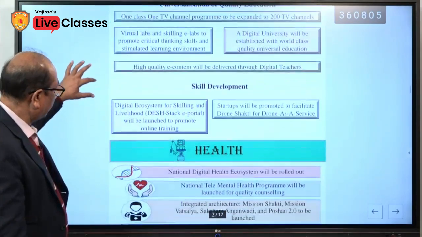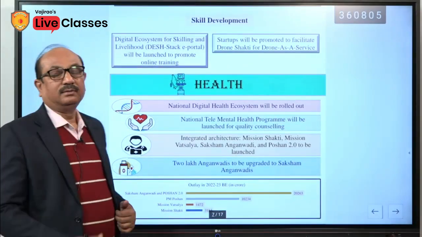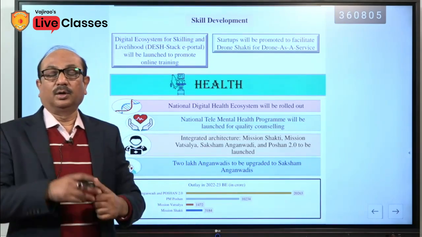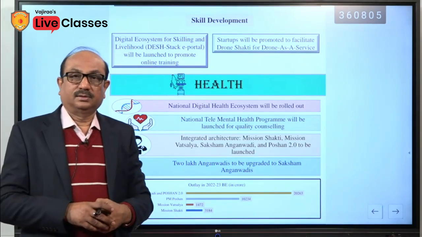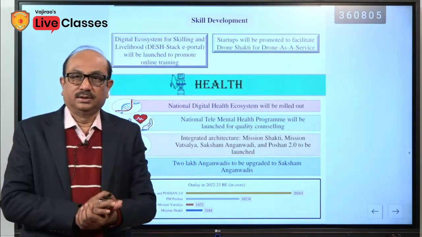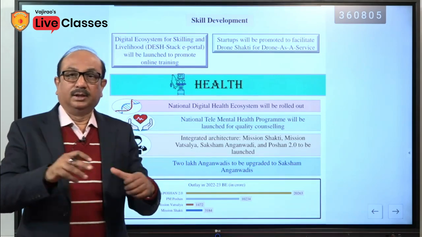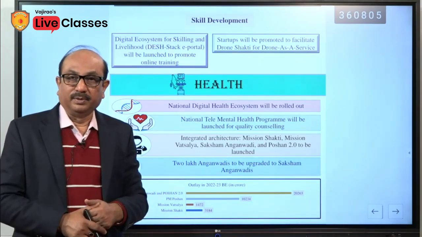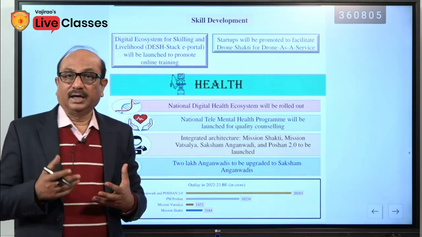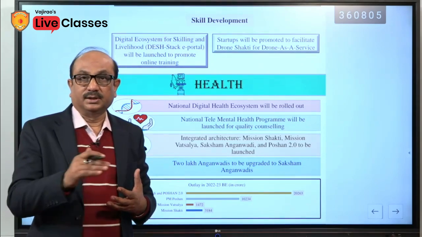Skill development. Skill development has been an area of focus right from the beginning when this government came into power, because apart from other things, the lack of skill has been one of the important causes of unemployment in the country, and that's why the government is trying to skill the people as much as possible, and people means human capital. Human capital must be qualitative, and this quality should be imparted through proper skill.